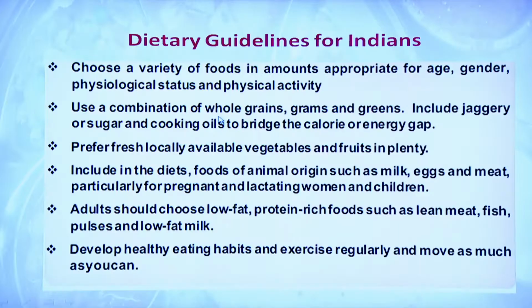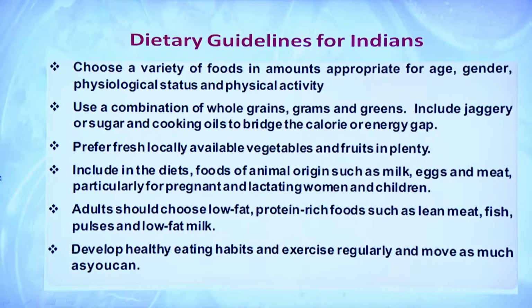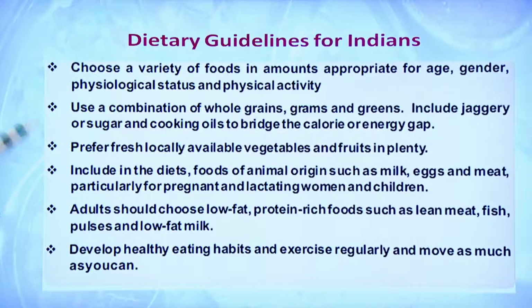Let us see dietary guidelines for the Indians. Choose a variety of foods in amounts appropriate for age, gender, physiological status and physical activity. Use a combination of whole grains, grams and greens. Include jaggery or sugar and cooking oils to bridge the calorie gap or energy gap if there is one. Prefer fresh, locally available vegetables and fruits in plenty.